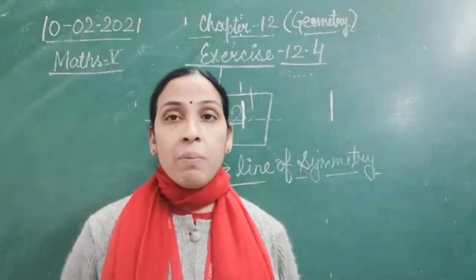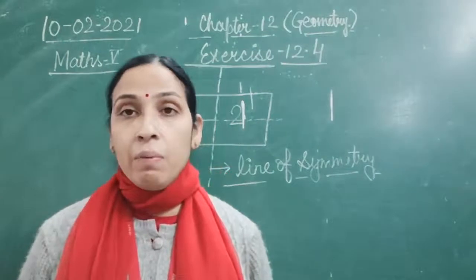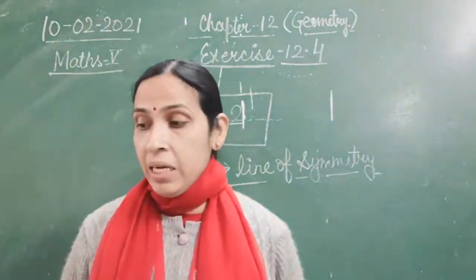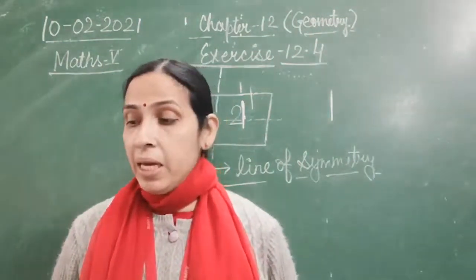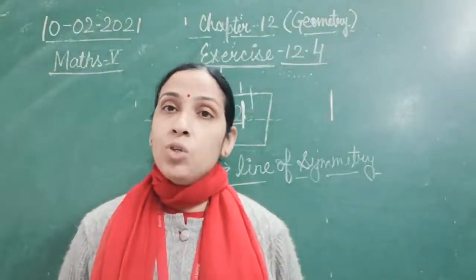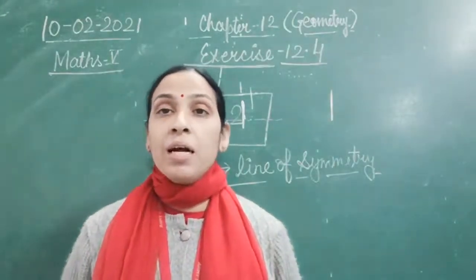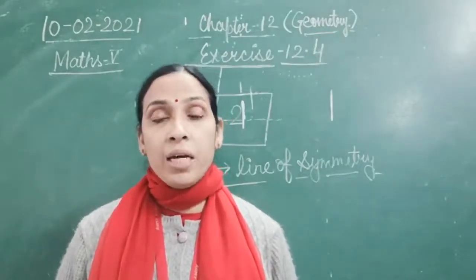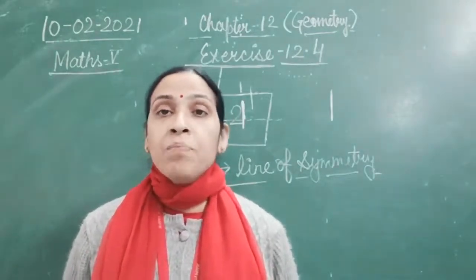You can see these alphabets. Which of the following alphabets are symmetrical to each other? N, F, O, B, L, M, H, G, E, Z. You can easily find out which are symmetrical, because